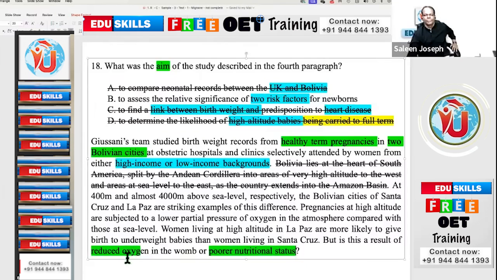What are they? Two risk factors. As medical professionals, you know, these are the two risk factors where you will have underweight babies, right? Reduced oxygen, and poor nutritional status. Maybe the mother will not eat so many things, thinking that the child may not like it. So maybe nutritional status will be very poor. So these are the two factors. Is that clear? To assess the relative significance of two factors for newborns. So B is the answer. Now someone is asking, option B is the answer.